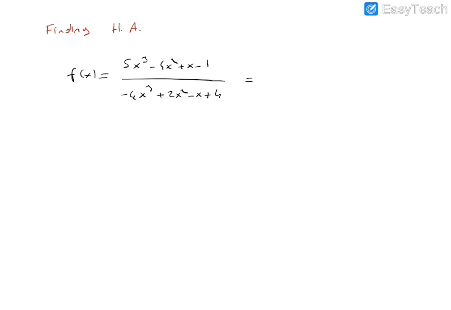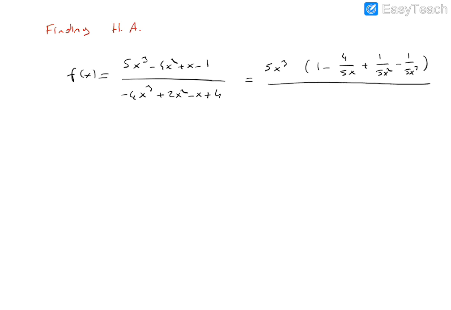First, we write this rational function in the following form by taking 5x cubed as a common factor in the numerator, in parentheses: 1 minus 4 over 5x plus 1 over 5x squared minus 1 over 5x cubed.